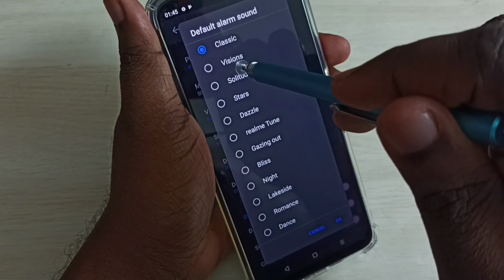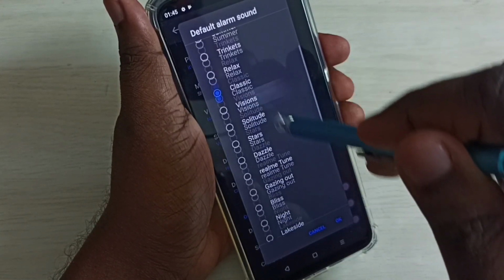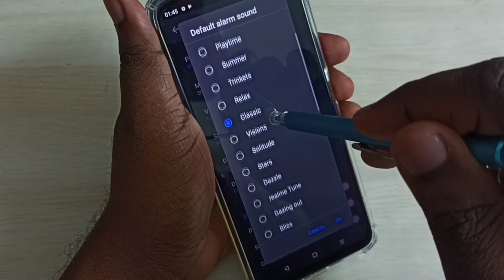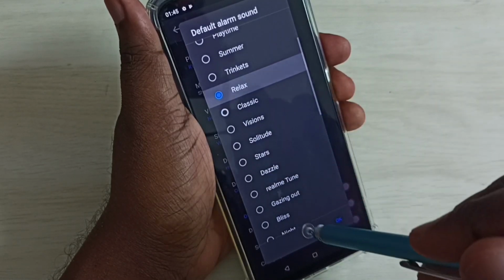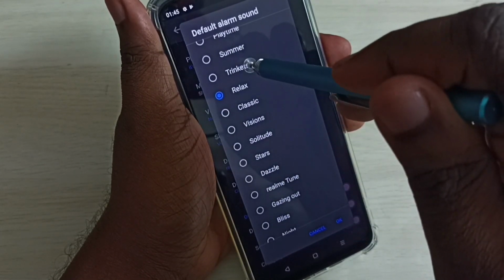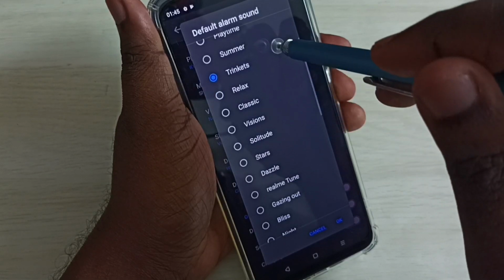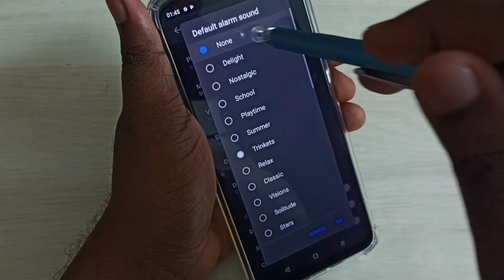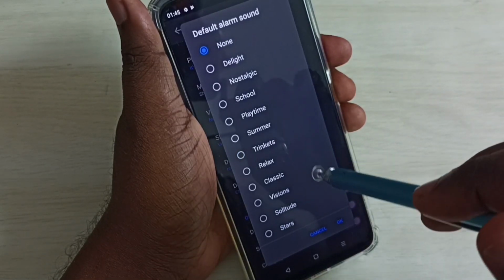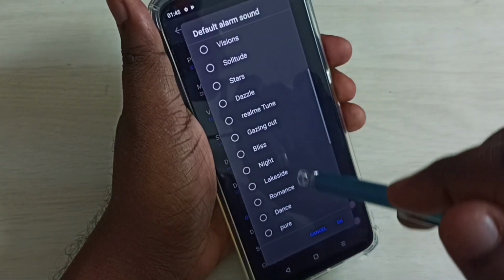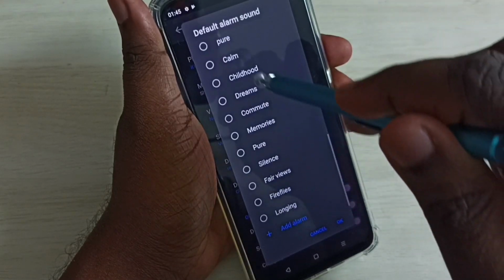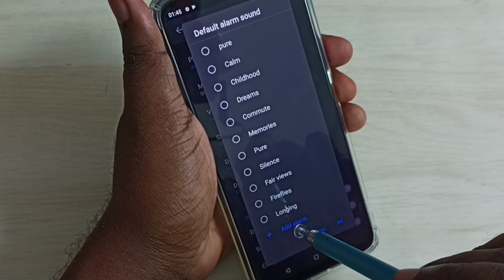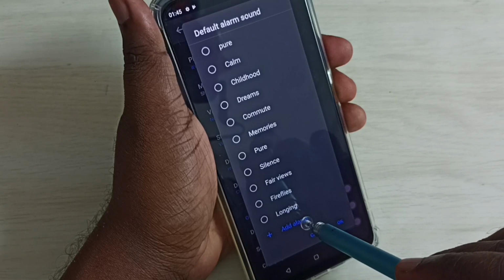So we can see the list of alarms available in this phone. We can select one from this list. There is none. If you don't want an alarm, we can select none. If you want to set a custom alarm from your phone, we can use this add alarm option. Tap on add alarm.